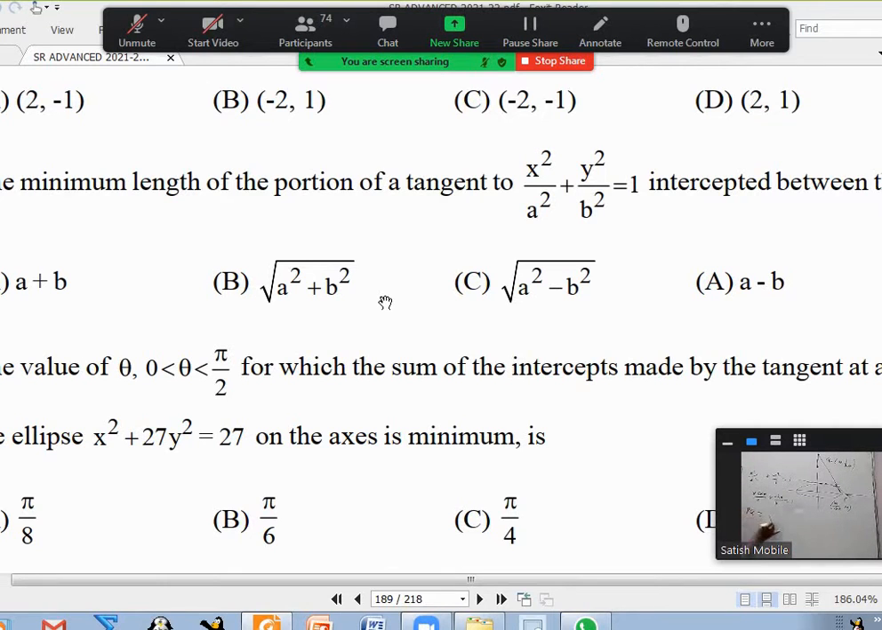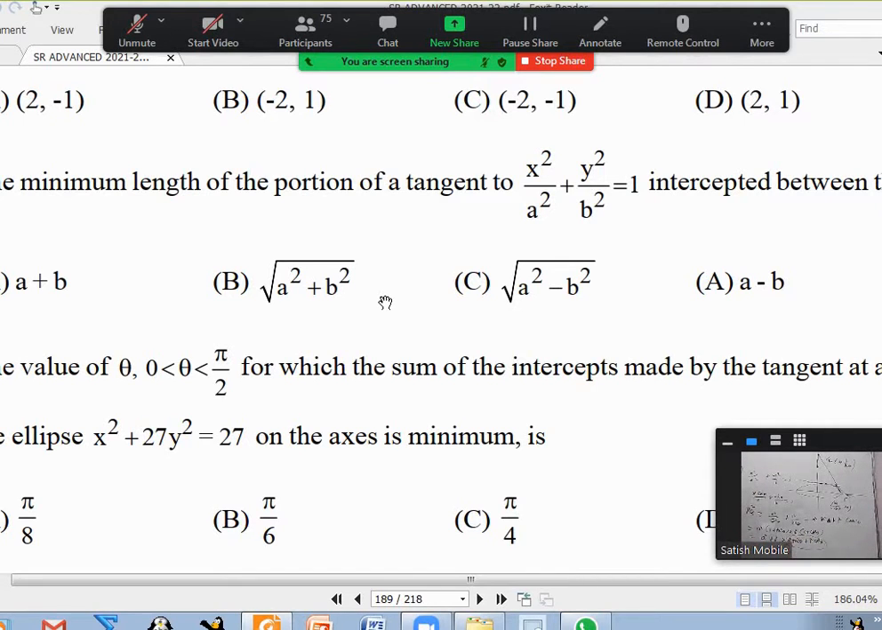Then what is the PQ distance? PQ square is a square by cos square theta plus b square by sin square theta. 1 by cos square I can write as secant square, so a square into secant square theta and b square into cosecant square theta. Now secant square I can write as 1 plus tan square theta and cosecant square as 1 plus cot square theta. Now if I split it, a square plus b square plus a square tan square theta plus b square cot square theta.